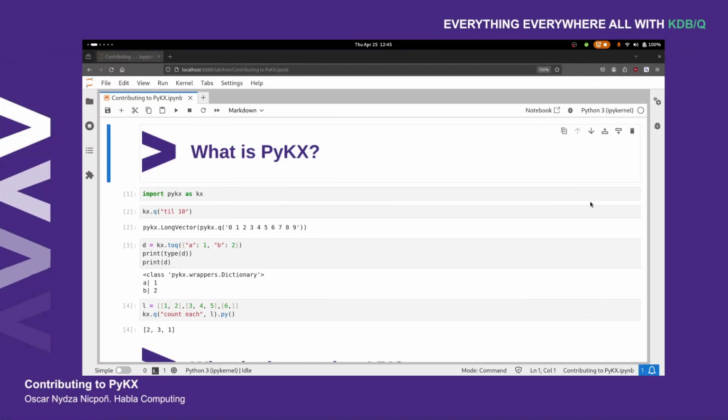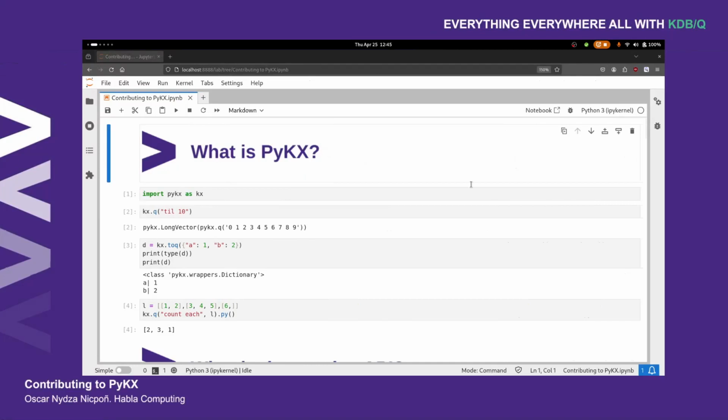So for example, we have regular PyKX, which is a Python library that gives us the ability to run Q code. And then we have its counterpart, which is PyKX.q, and that enables us to run Python code inside Q, which could be really useful for, say, for example, machine learning workflows, right?